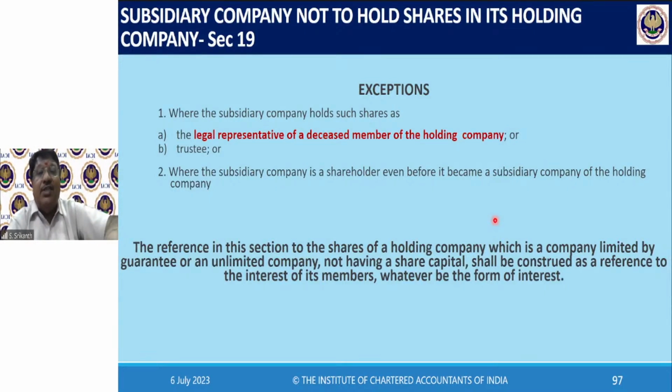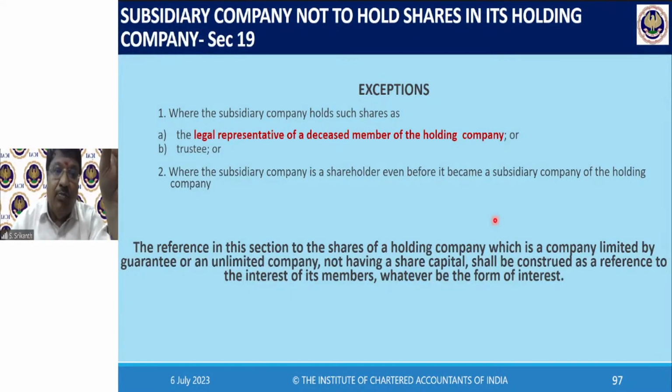Where the subsidiary company is a shareholder, even before it became a subsidiary of the holding company. See, H Limited became the holding company today, that is 6th of July. Now, the subsidiary has already been a shareholder in the holding company for 5 years. So, 5 years ago, they bought the share in the holding company. Now that company has become a subsidiary. So, the share which they were holding before they became a subsidiary can be continued. But after becoming a subsidiary, they cannot buy. Whatever they are already holding, they can continue to hold.